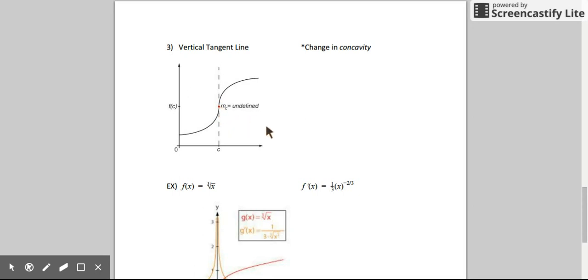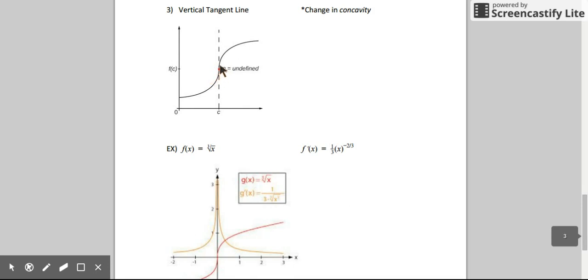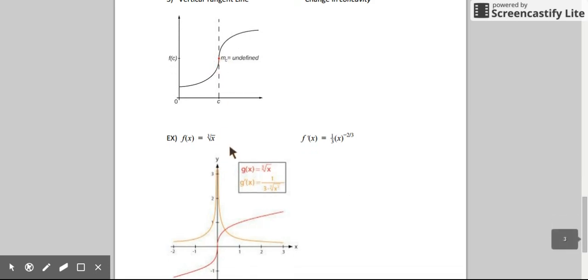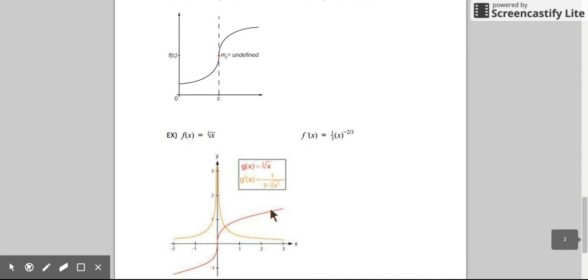And the reason why is because if we derive this function, for example, this is a cube root function. Here's its most basic form. And if I find the derivative of that function, I get this. And if I plug in 0 into this function, I get an undefined value.